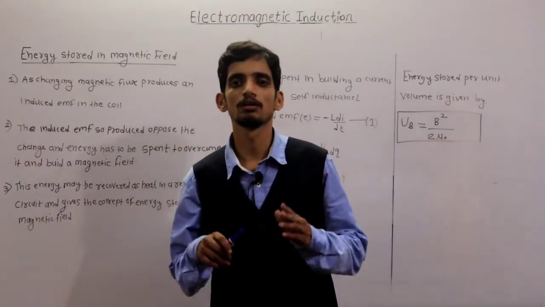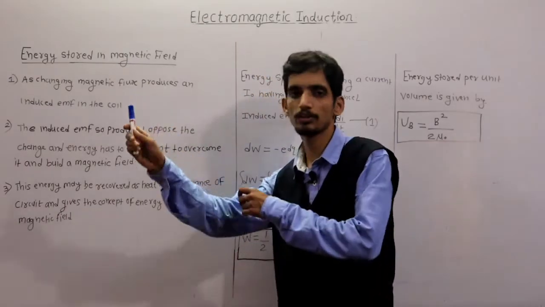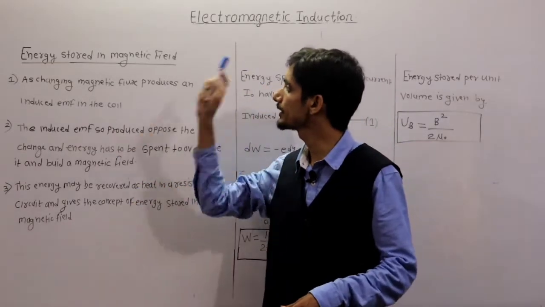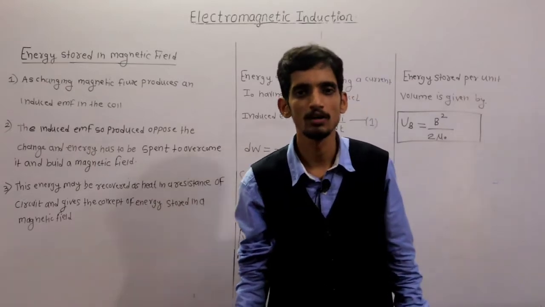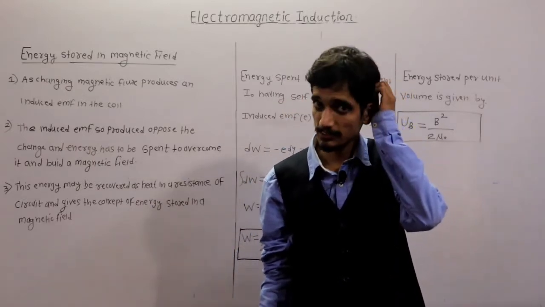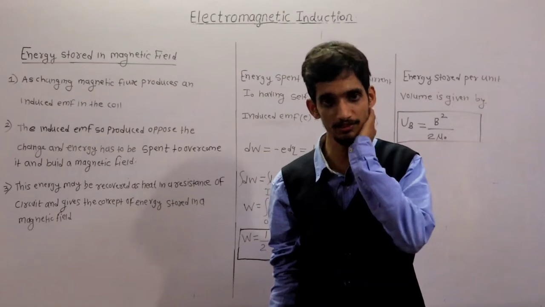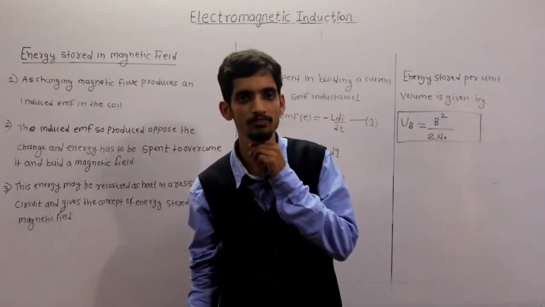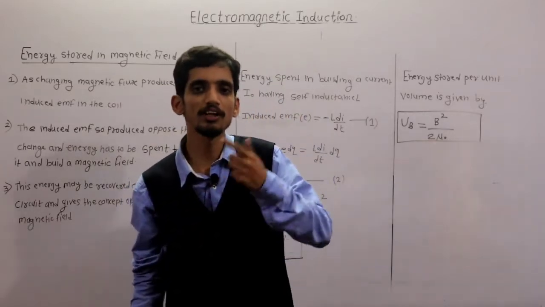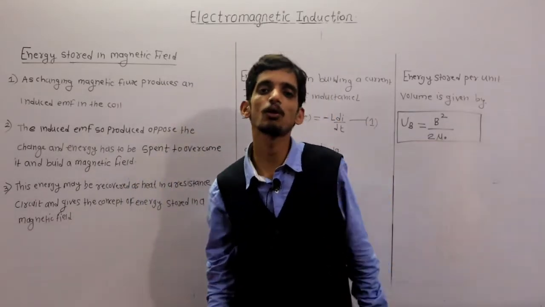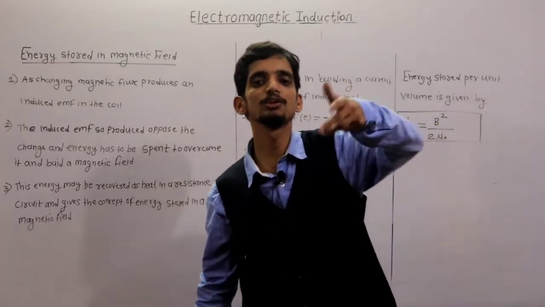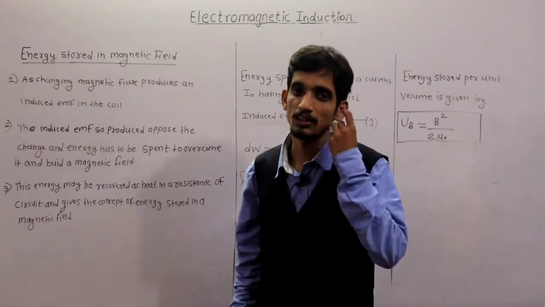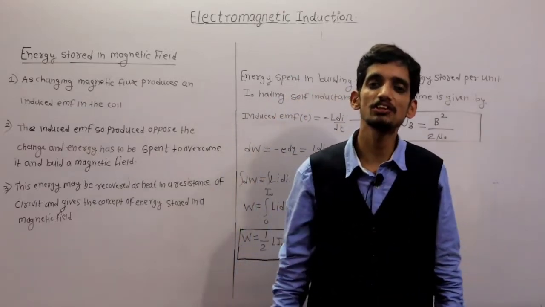Okay. Now we are going to discuss one important subtopic, that is energy stored in a magnetic field. Clear? As I already discussed, in the case of self-inductance, when there is a change in the current flowing through a coil, the magnetic flux linked with that coil changes, so EMF is induced in that coil.